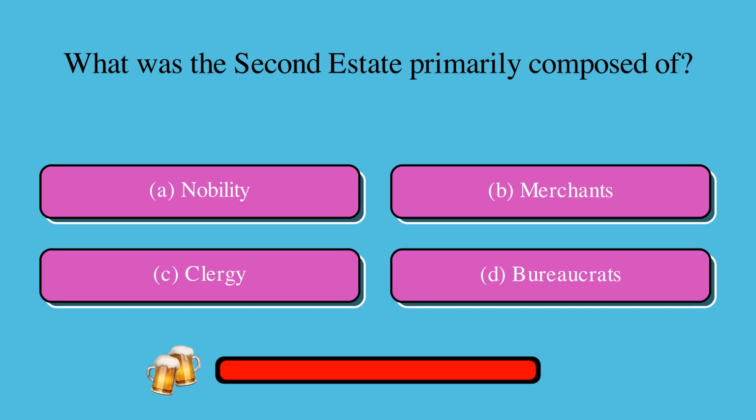What was the second estate primarily composed of? Is it A, nobility, B, merchants, C, clergy, or D, bureaucrats? The correct answer is A, nobility.